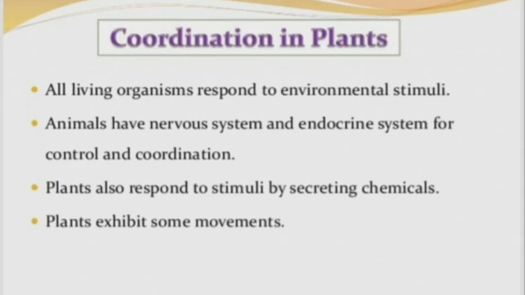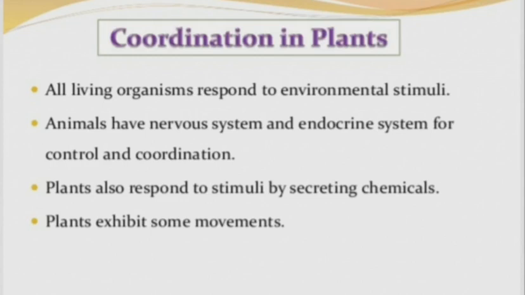As they have a well-developed brain and nervous system, they are able to respond to the stimulus. We find the same response in plants also. As we know, plants do not have a brain, they do not have a nervous system, there is no spinal cord to give reflex action, but still plants are able to give a response to the stimulus.